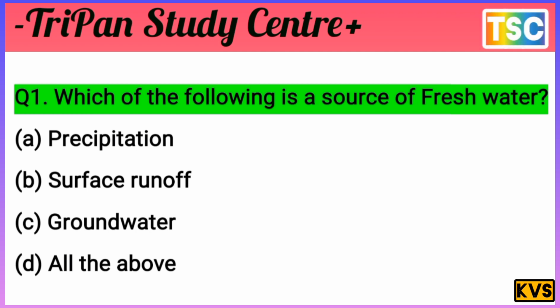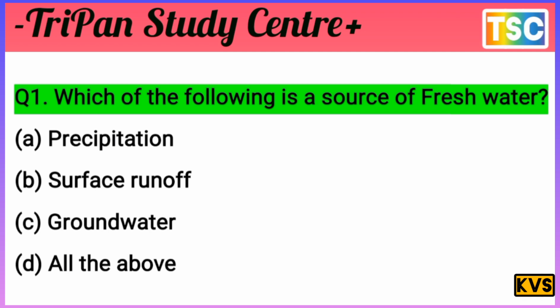Precipitation is a fresh water source, so it is not the answer alone. Surface runoff also is not the answer alone. And all of the above is not correct, because precipitation and surface runoff cancel out. But C is the correct answer. Groundwater is fresh water, but the reason is that groundwater can also be polluted. For MCQ type, the answer is surface fresh water, groundwater. The option C is the correct answer.